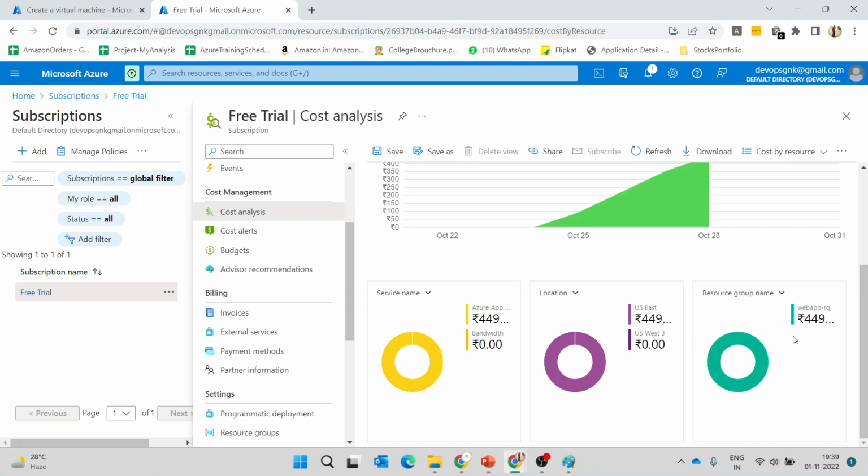That's all. This is the cost management topic which we wanted to tell you. But whenever you do the hands-on, you'll get a clear idea on all those things.